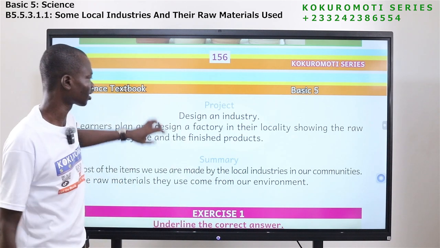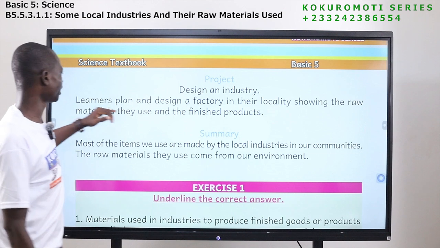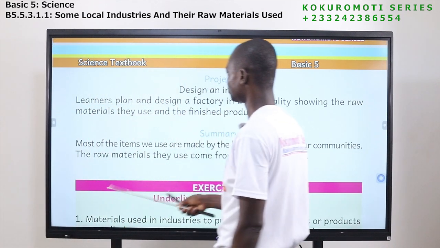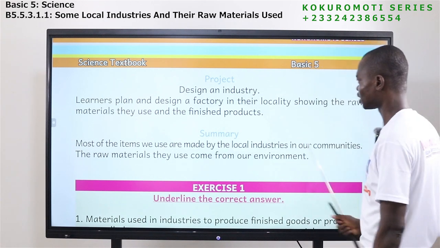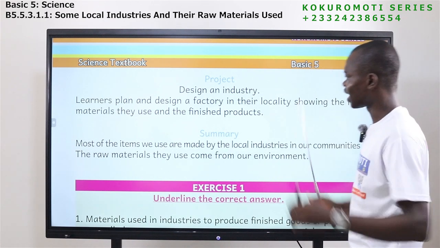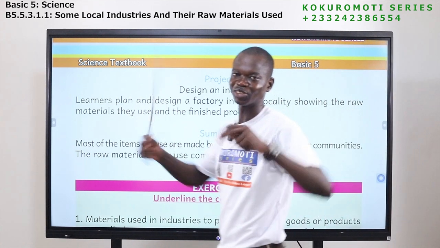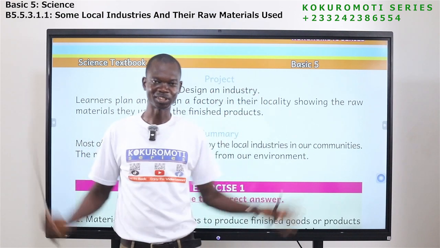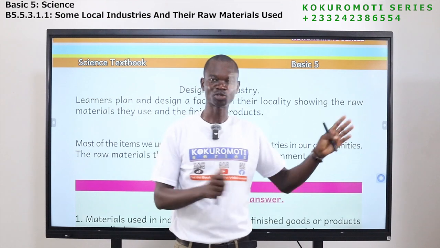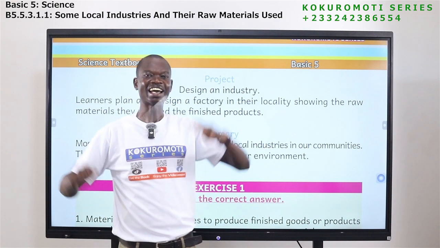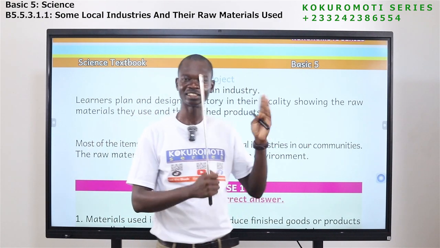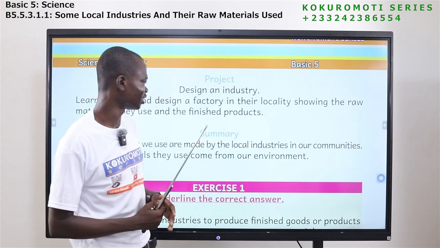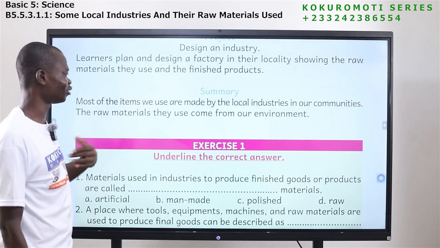Okay. There is a project here. Learners plan and design a factory in their locality, showing the raw materials they use and the finished product. So you are going to plan and design a factory. Wow. So the future factory that you want to build, just plan it today. Let us know the raw materials that you use and the final products, the goods that you also have. Okay, so just do this for us, or for me, you do it for me.